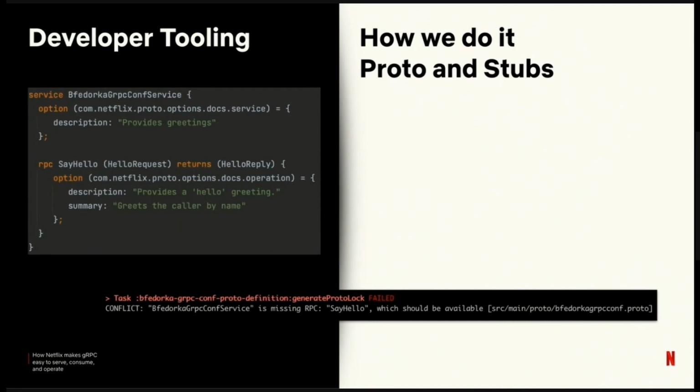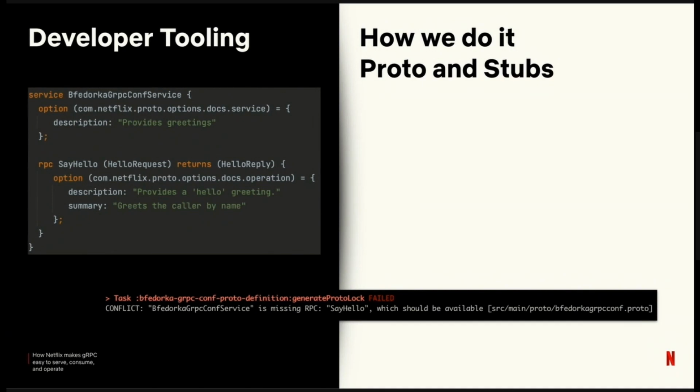Before we even get to serving gRPC, we need a proto specification and stubs. When a Java project is initialized through our project generator and gRPC is a requested feature, we include a proto definition module and a client module. These modules include Gradle plugins, which orchestrate the OSS protobuf Gradle plugin for stub generation, include additional Proto plugins for adding ergonomic accessors. As an example, we will generate Java Optional for all of the optional fields in your Proto 3 spec. Generate clients with bundled configuration and language injection bindings. And finally, we advise on breaking changes in Protolock.